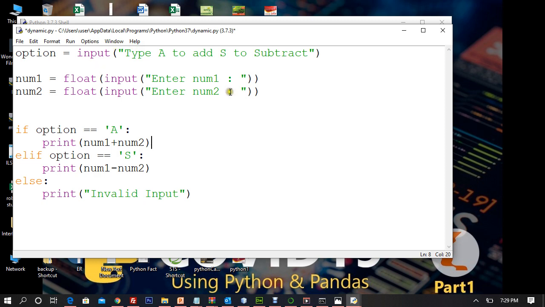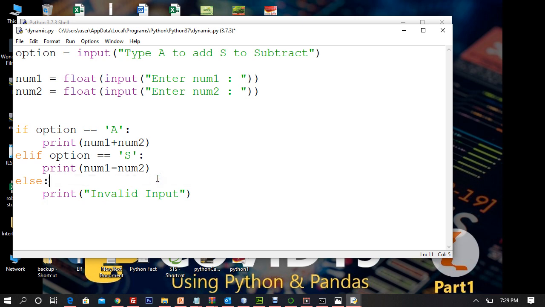Okay, so now in case the user types S, is option equal to A? No, it's S. Go to the second line. Is option equal to S? Yes. Then print the subtraction of the two numbers, right? If the user types something else, let's say D, which is not here, and I didn't ask the user to type D, in that case, show the user that you have entered something invalid, right?